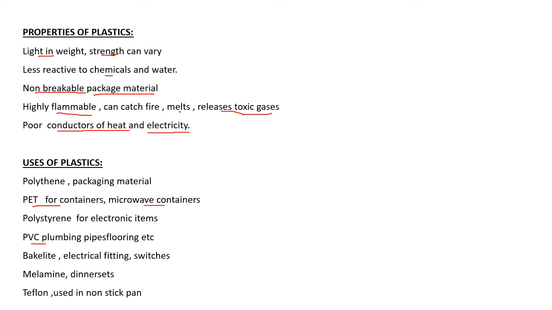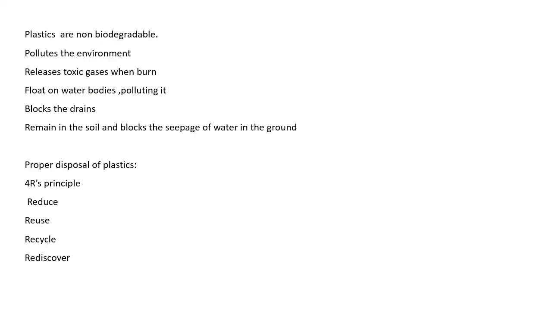PVC, polyvinyl chloride, is used for water plumbing pipes. Bakelite is used for electric fittings and switches. Melamine for dinner sets, and Teflon is also a plastic which is used as a coating in non-stick pans. You must have seen non-stick pans.